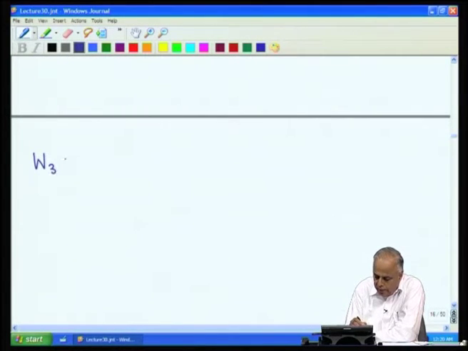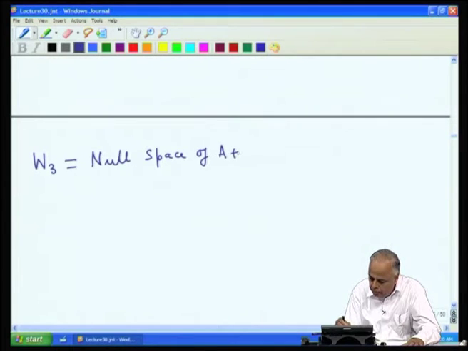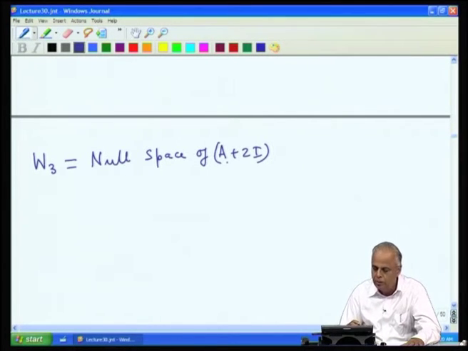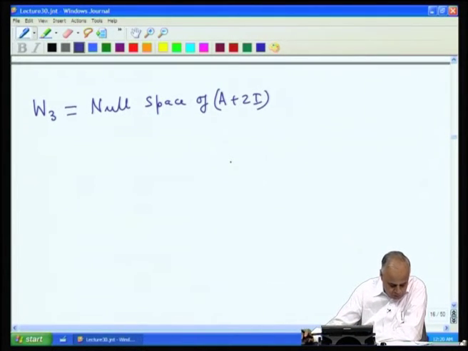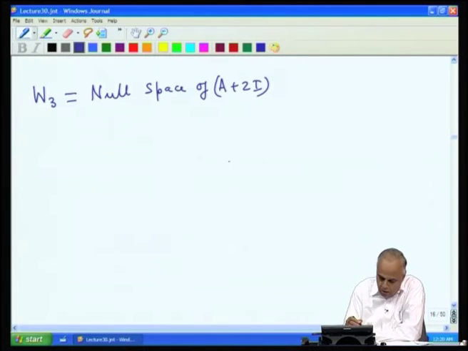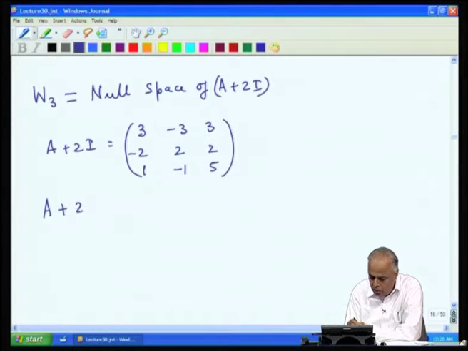Finally, we find W3, which is the null space of A plus 2I, because it is A minus lambda 3 I, and lambda 3 is minus 2. So, we have A plus 2I. Again with the given matrix, you have to just add 2 to the diagonal, you get this matrix, and therefore we want to solve (A plus 2I)x equal to theta 3.